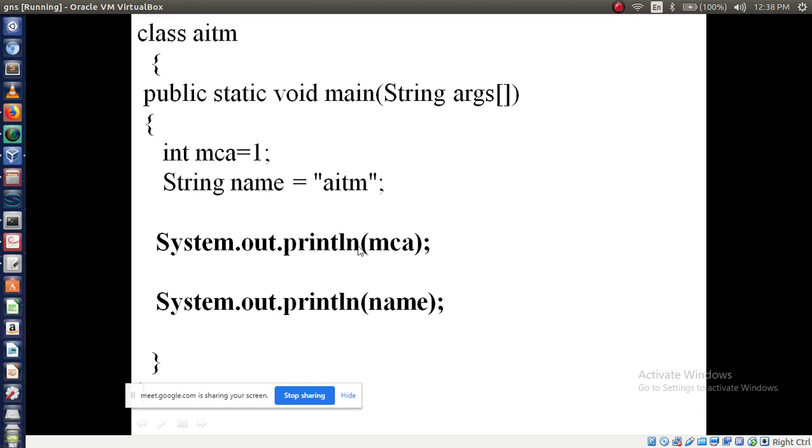In SOP, without using double quotes, you just use the variable name. The variable names I have used are MCA and name, so I am going to print MCA and name. This is another kind of print statement in Java, right? Understood this? You have already learned one printing statement, where within double quotes you write something, then use a plus operator, followed by the variable name. Instead of writing that kind of statement, we can directly print with the help of the variable name. I hope you understood this concept.